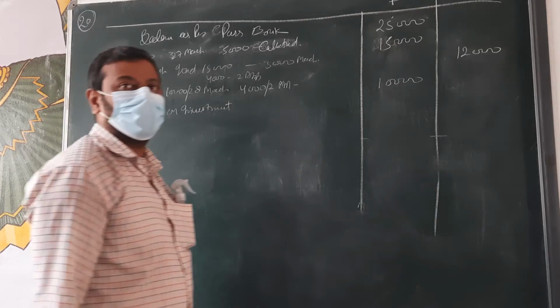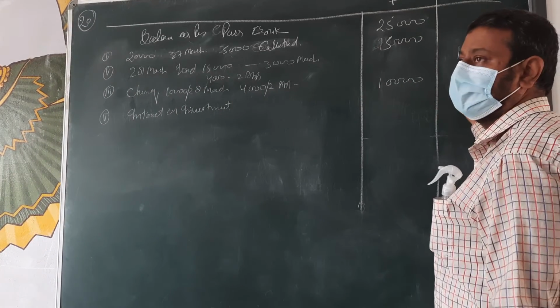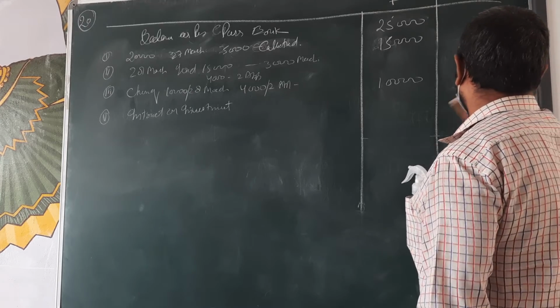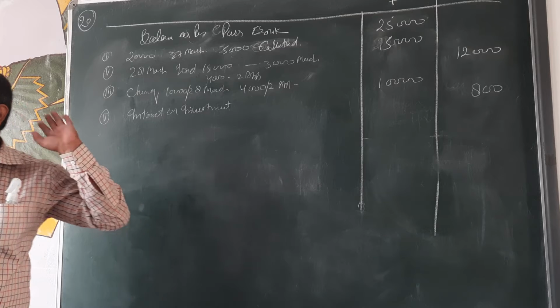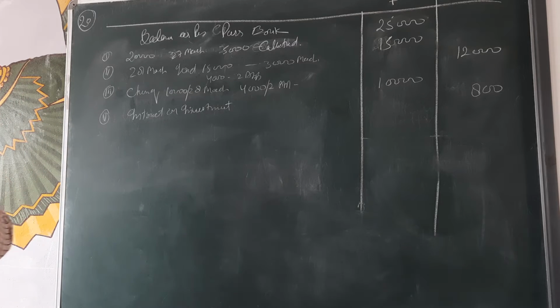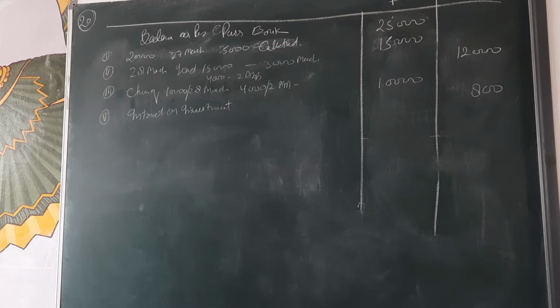Less or add, beta? Amount 800. Interest received by bank, they will add. But as a cashier, you have not added this. So cash book balance is less, and our passbook balance will increase. So then let's go next.